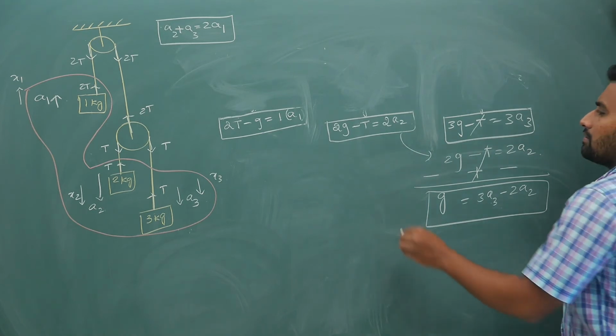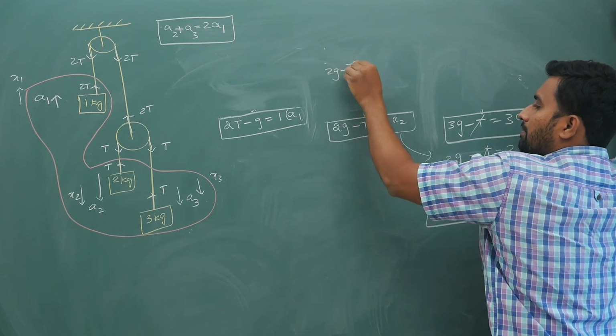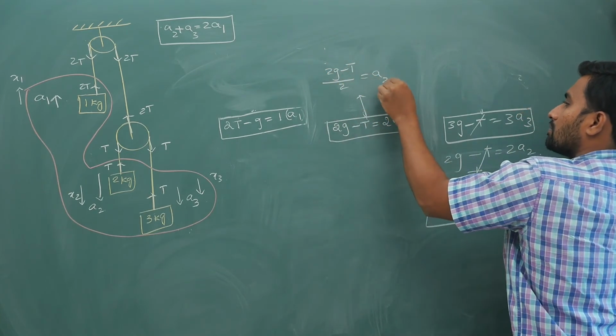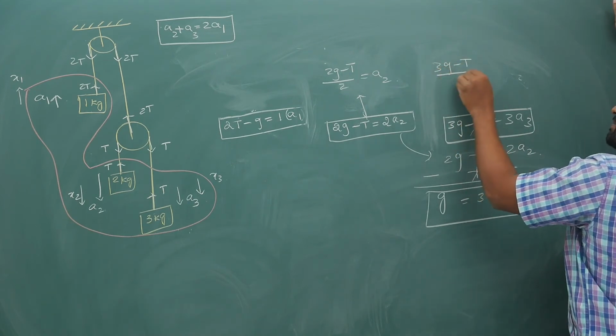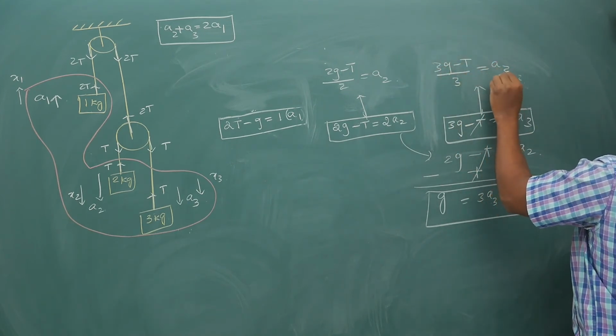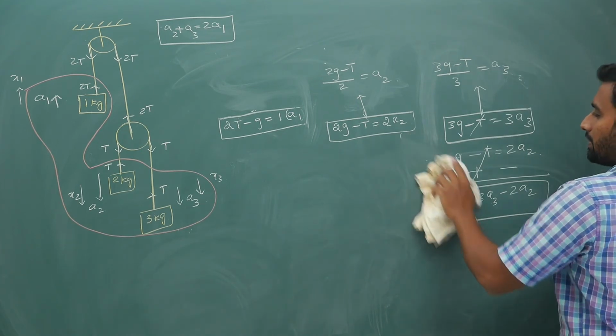Yeah, it is better. So from here, (2G minus T) by 2 is A2. From here, (3G minus T) by 3 is A3. This method is better, I suppose. So practice.